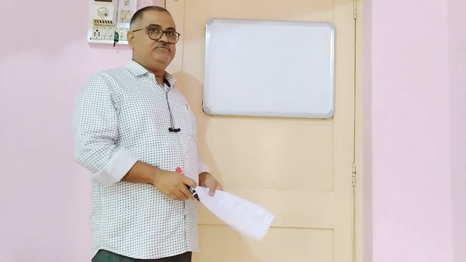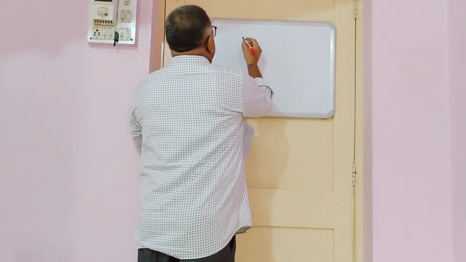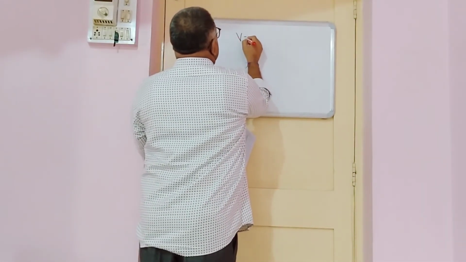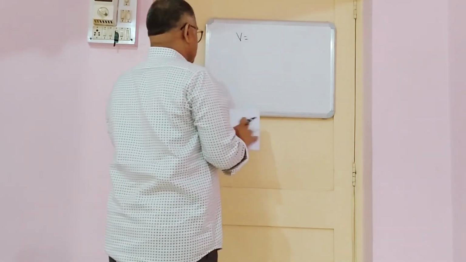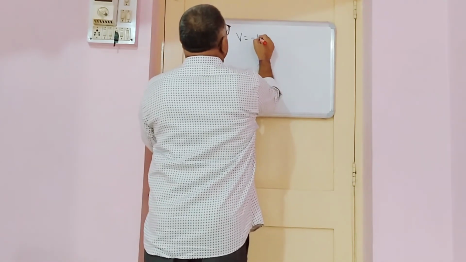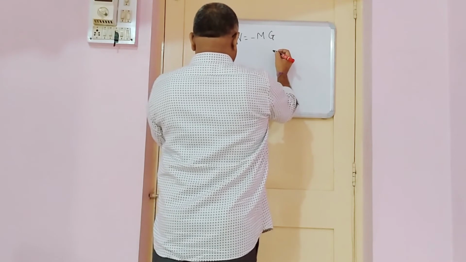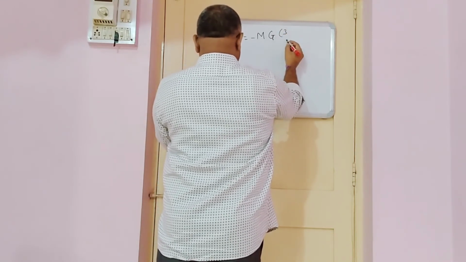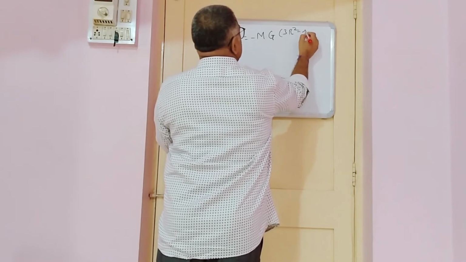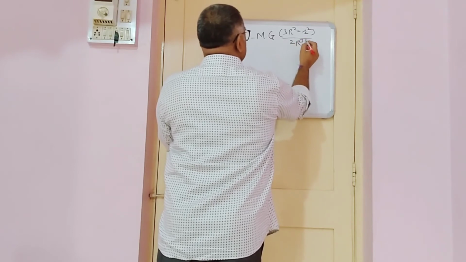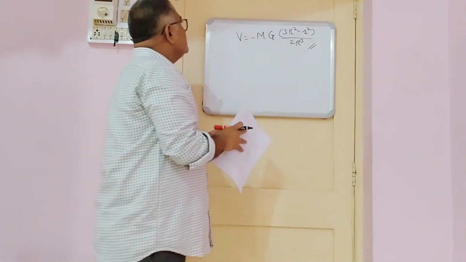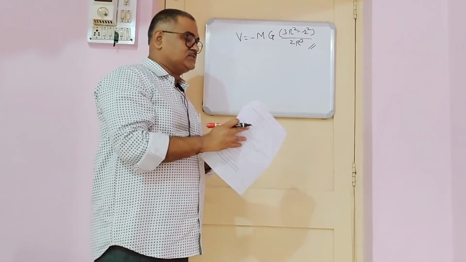Friends, we have discussed the gravitational potential at a point inside the solid sphere, and we got the relation: for a point inside the solid sphere, V equals minus M into G in bracket 3R square minus r square divided by twice R cube. This is the case when the point is inside the solid sphere.